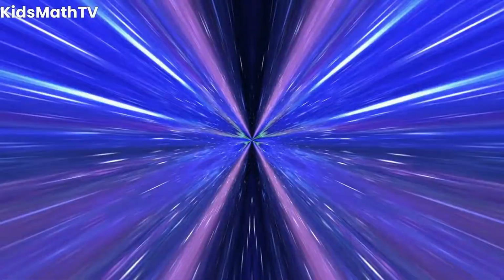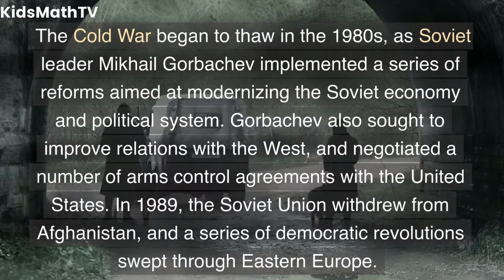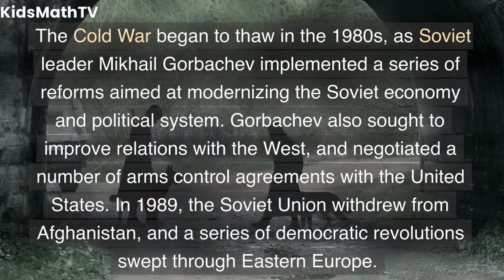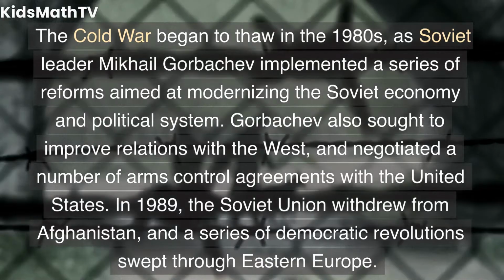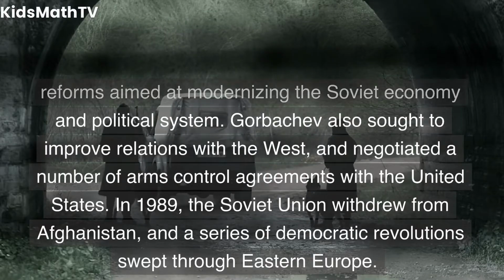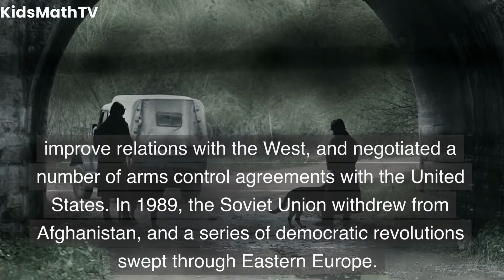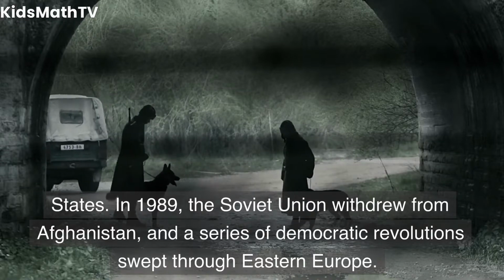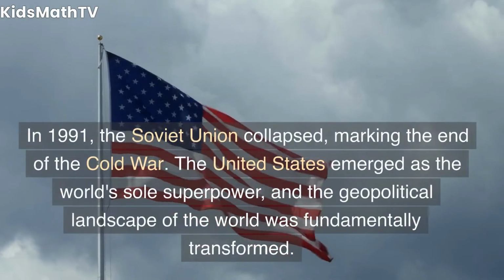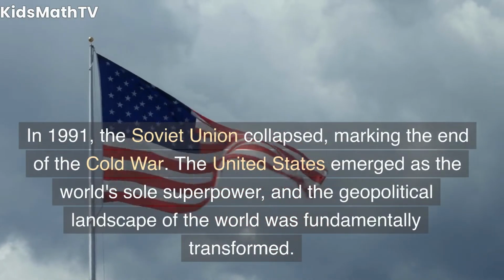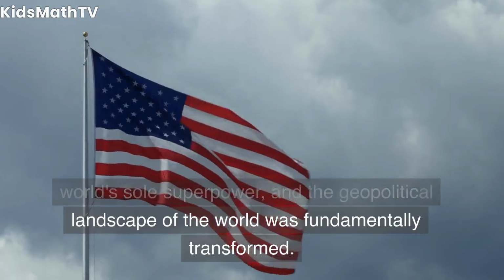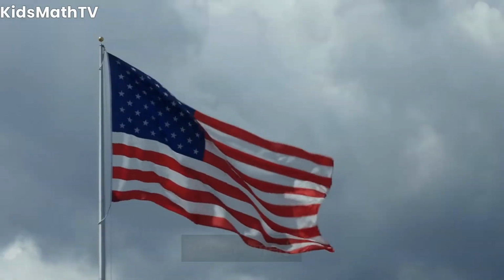The end of the Cold War. The Cold War began to thaw in the 1980s, as Soviet leader Mikhail Gorbachev implemented a series of reforms aimed at modernizing the Soviet economy and political system. Gorbachev also sought to improve relations with the West, and negotiated a number of arms control agreements with the United States. In 1989, the Soviet Union withdrew from Afghanistan, and a series of democratic revolutions swept through Eastern Europe. In 1991, the Soviet Union collapsed, marking the end of the Cold War. The United States emerged as the world's sole superpower, and the geopolitical landscape of the world was fundamentally transformed.